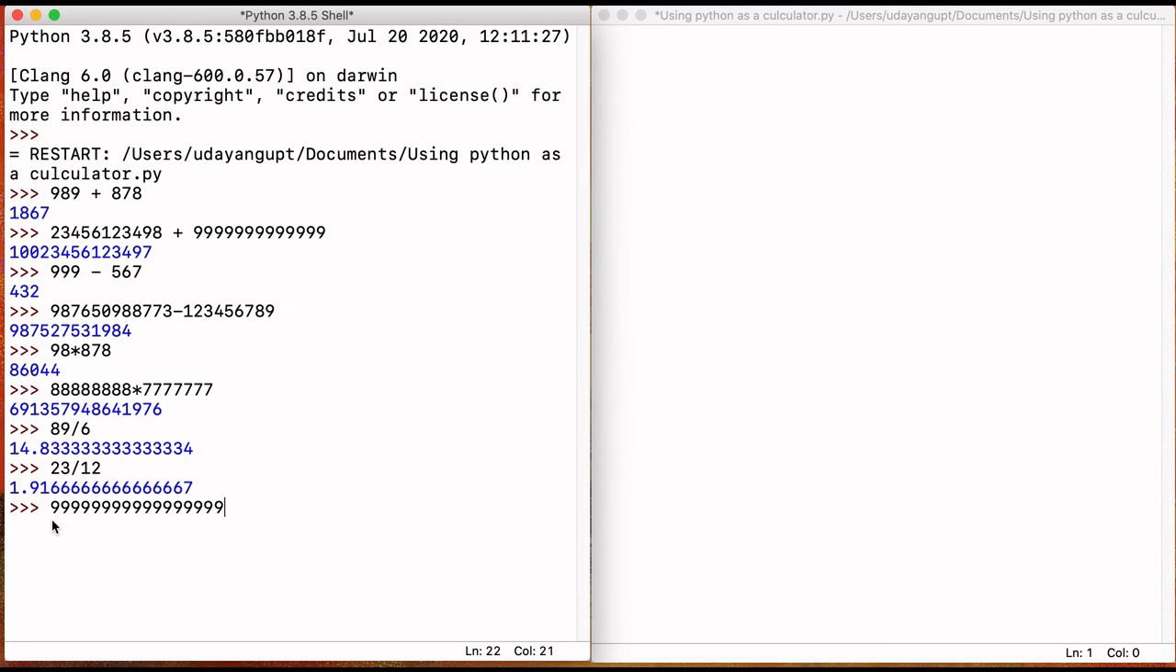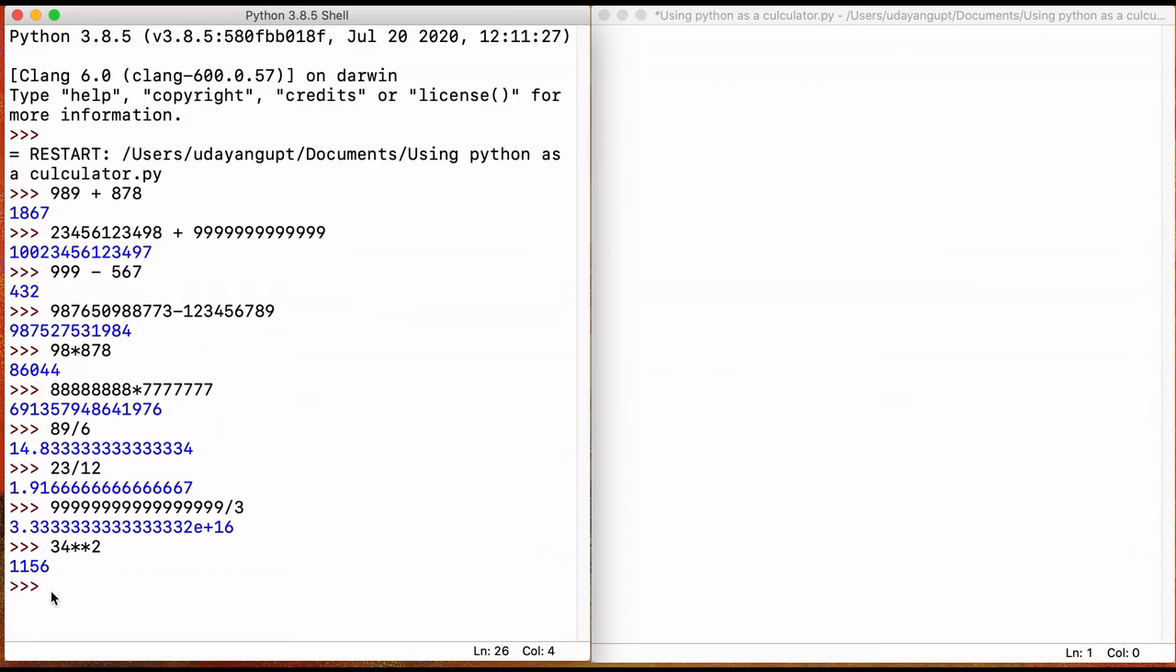99999999999 divided by 3, or we'll move on to square, and for taking out a square we need to put 2 stars. So imagine we want to take out the square of 34. We write 34 and we put 2 stars, and then we put 2. This double star is also used for taking out power. So the square of 34 is 1156.